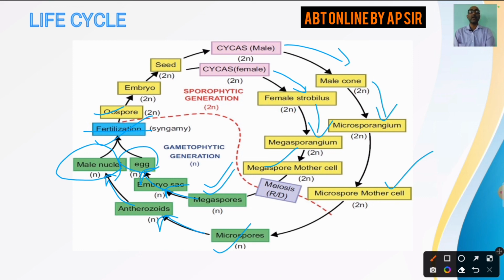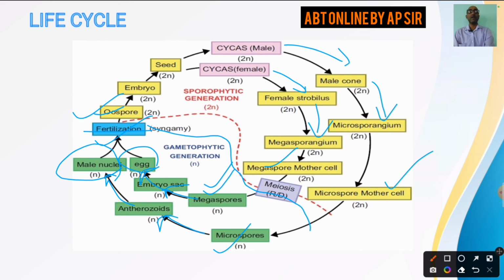Look at this. This particular section is the haploid section. That is, here ploidy is haploid. After fertilization, the ploidy becomes diploid. That means union of 2 haploid nuclei takes place and the zygote is formed. That is oospore. Now the zygote develops to form embryo, and ultimately the embryo forms the seed.